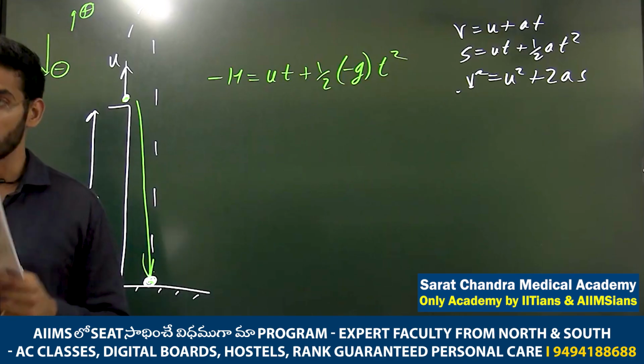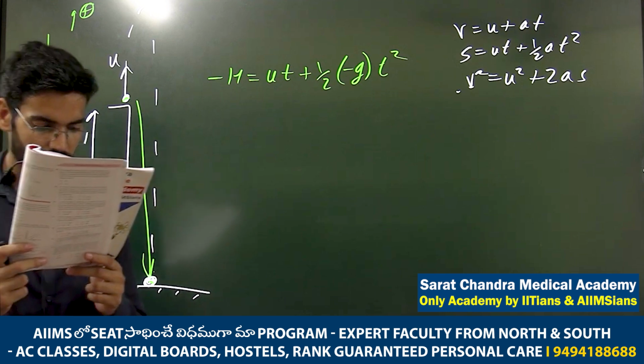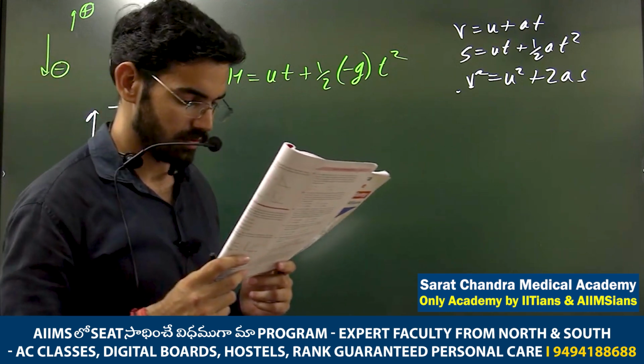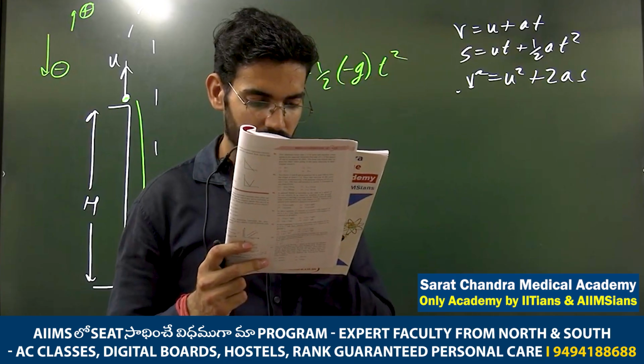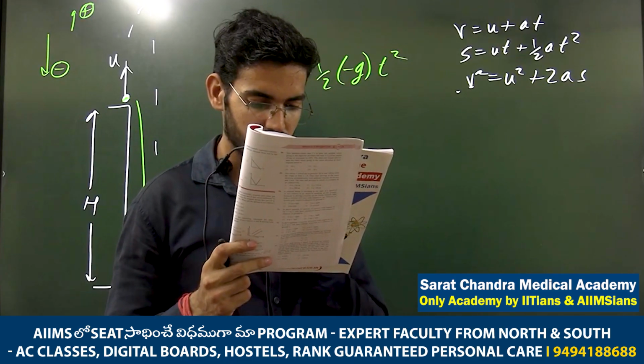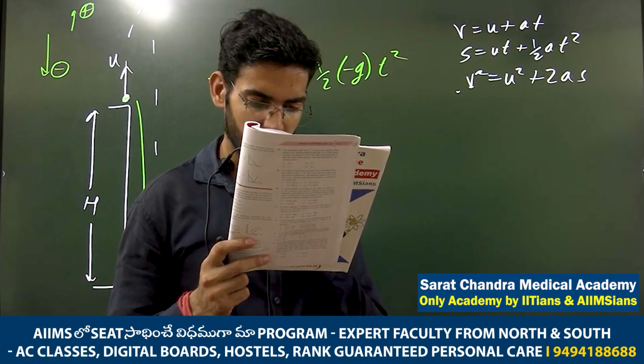A particle is released from rest from a tower of height 3h. The ratio of the times of fall through equal heights h is t1 is to t2 is to t3.